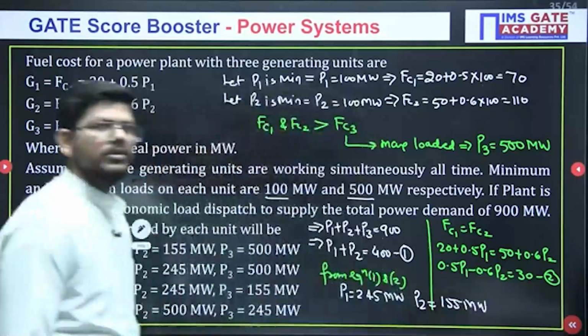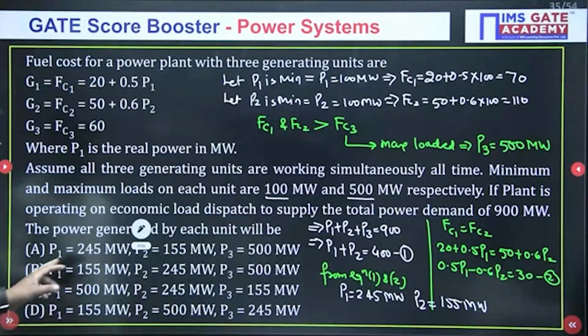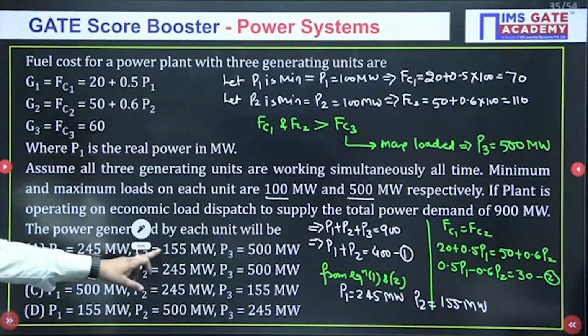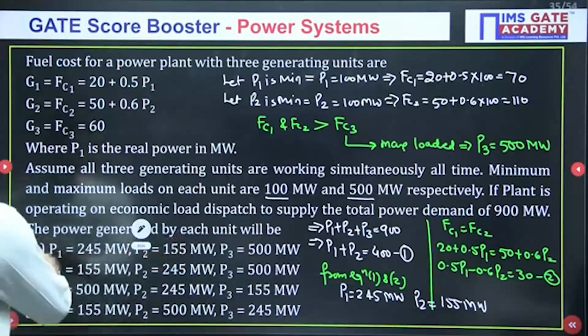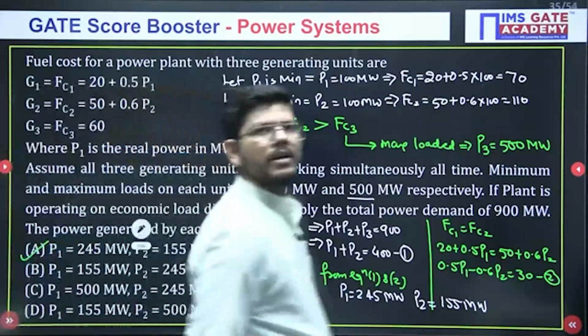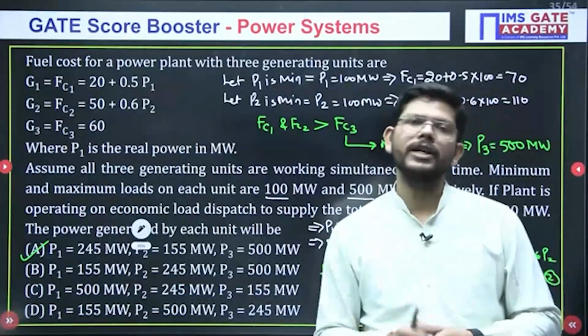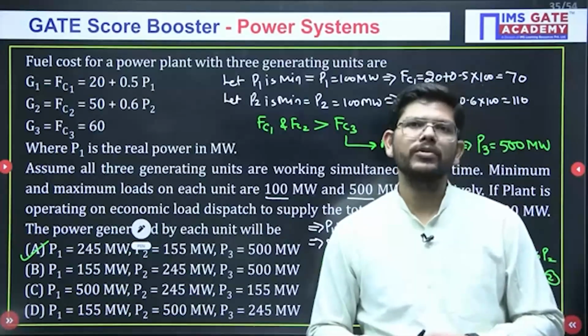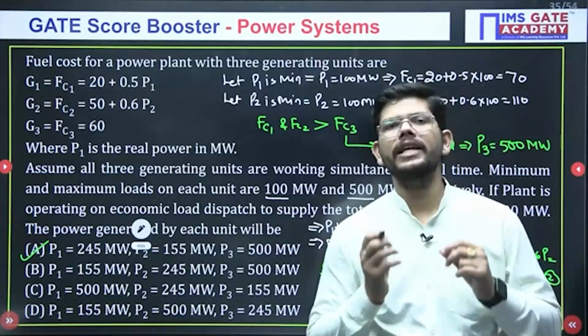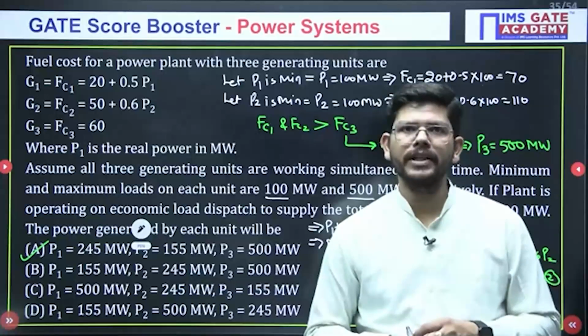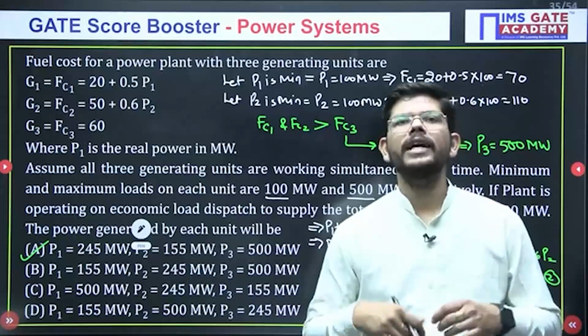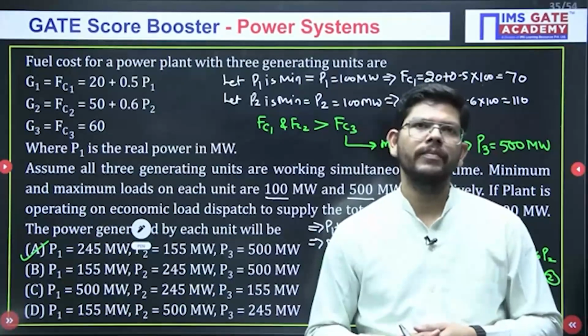Okay, so just see, P1 245, P2 155 and P3 500, that is A, the correct answer. So this was a very easy question, isn't it? But you need the conceptual clarity to solve it. It is not like other questions in which we directly apply economic load dispatch.